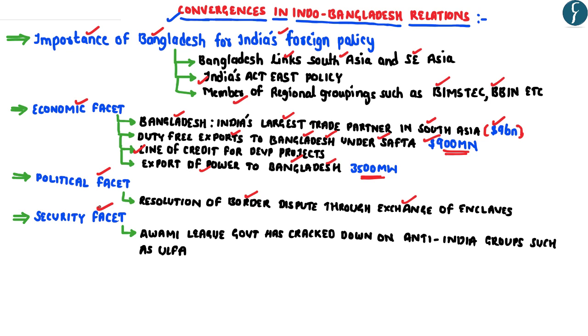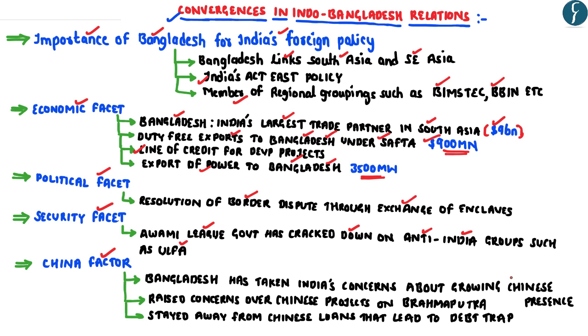Further, as we discussed, Bangladesh plays a very critical role in the security scenario of the northeastern states, wherein some of the terrorist groups such as ULFA use Bangladeshi territory in order to stage terror attacks in India. In this regard, the Awami League government of Sheikh Hasina has so far been helpful for India. This is because they have cracked down on all the anti-India groups, thus ensuring that the security situation in the northeastern part of India remains immune from such terror attacks.